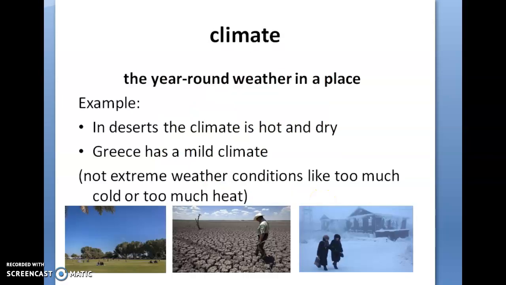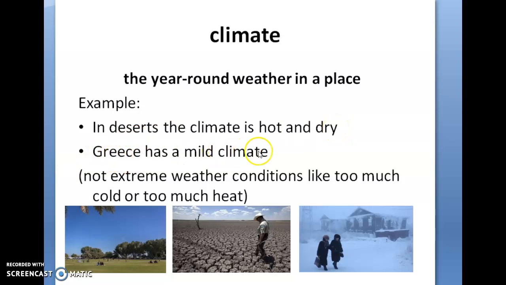The second word is the word climate. By now, you know what it is. It's the year-round weather in a place. Not the weather today or yesterday, but the total of the weather. So, the year-round weather in a place. An example here: in deserts, the climate is hot and dry.